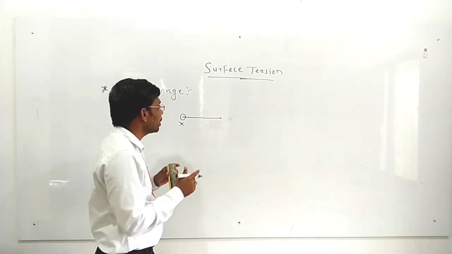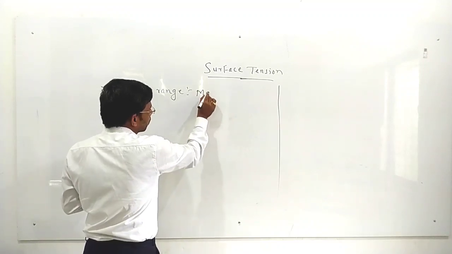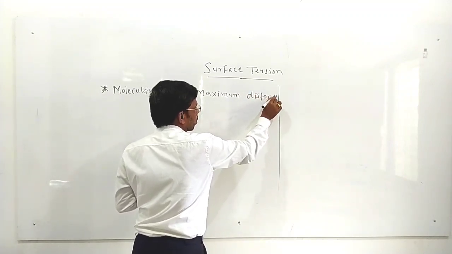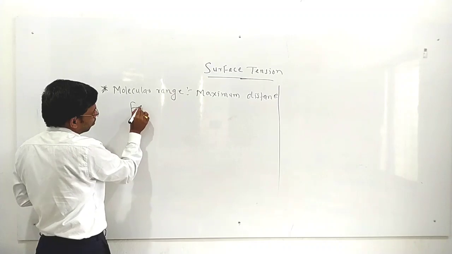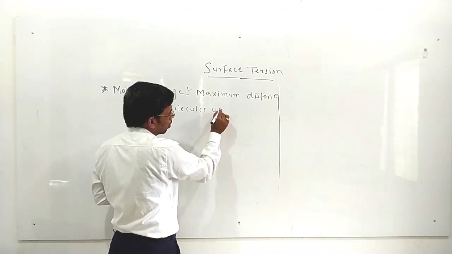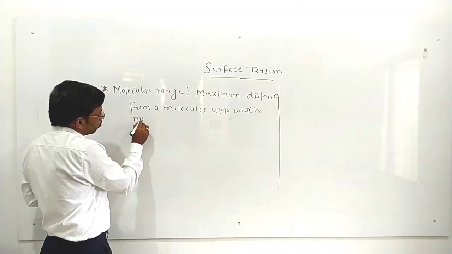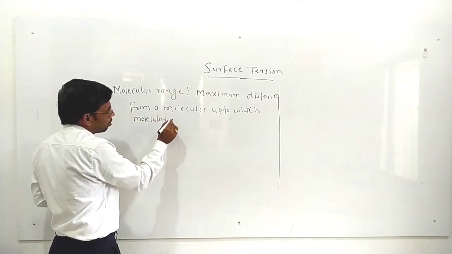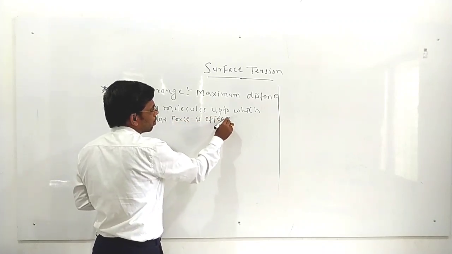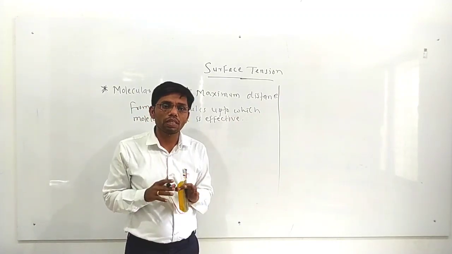So molecular range means it is a maximum distance from a molecule up to which molecular force is effective, or molecular force is present. It is such a maximum distance that up to that distance, the molecular force is present there.